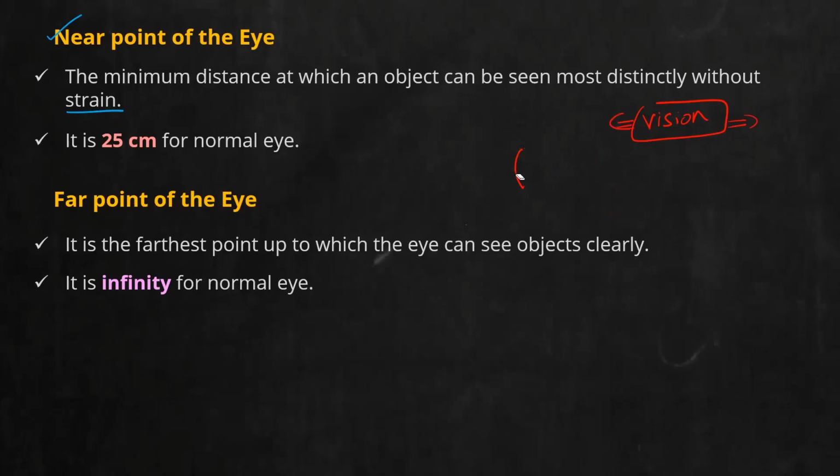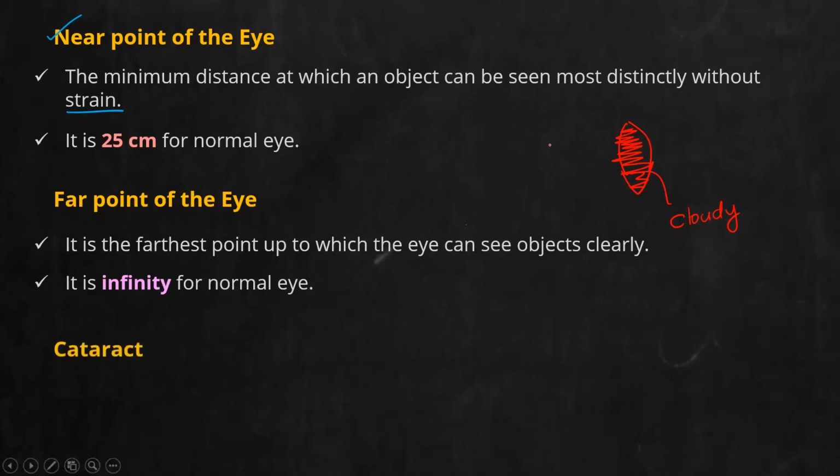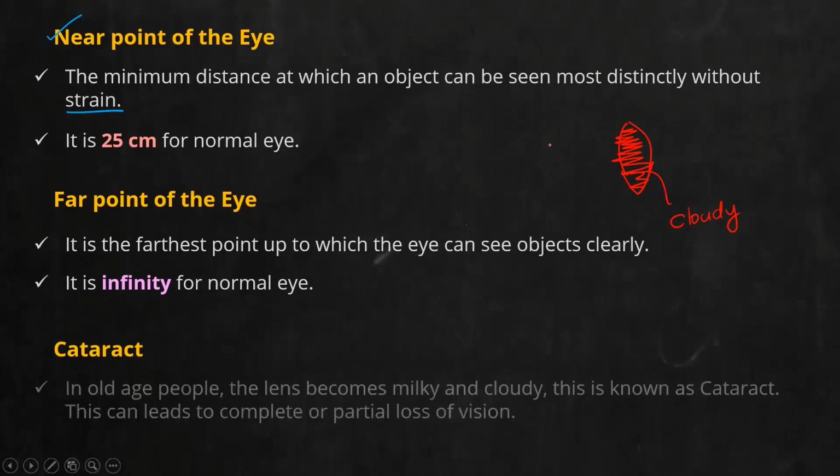And apart from this, in some other cases, the eye lens, as I told you last time, is composed of a protein known as crystalline. In some cases, due to some deposition or other, the eye lens can become cloudy. And if the eye lens is cloudy in nature, the vision will be blocked. That condition is known as cataract. So next week, you can give the subheading cataract. It is a condition in which your eye lens becomes milky and cloudy, inhibiting proper vision.